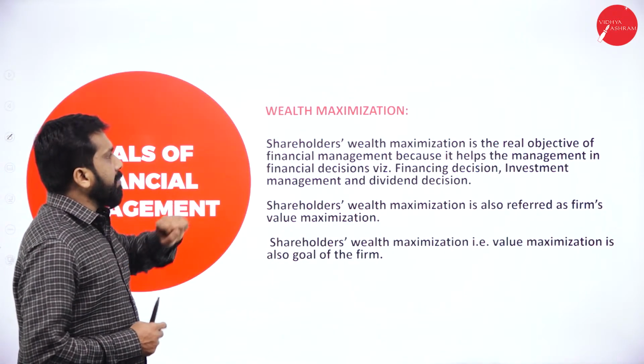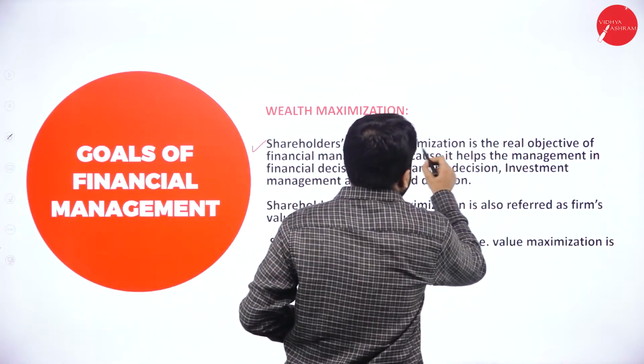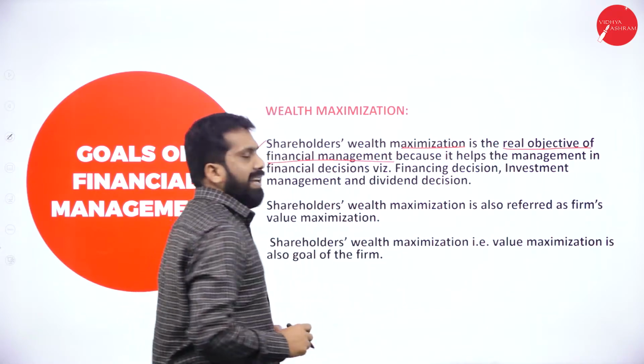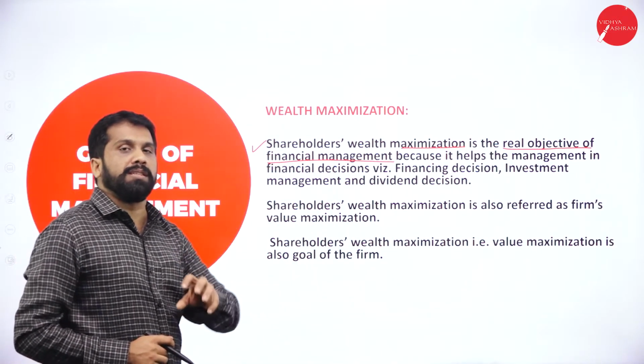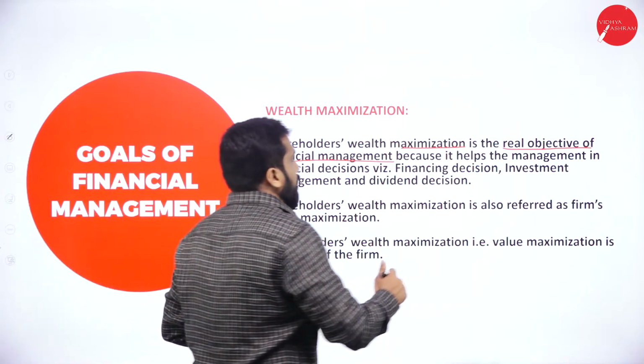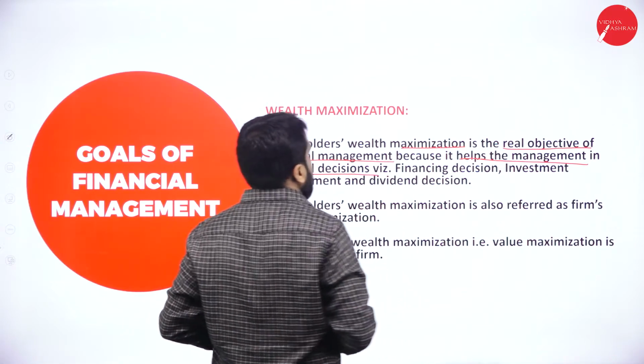Now, wealth maximization. First, shareholders' wealth maximization is the real objective of financial management. Shareholders, from the public, it will collect money. Because it helps the management in financial decisions.